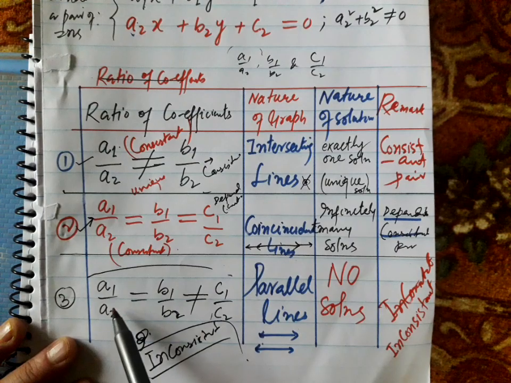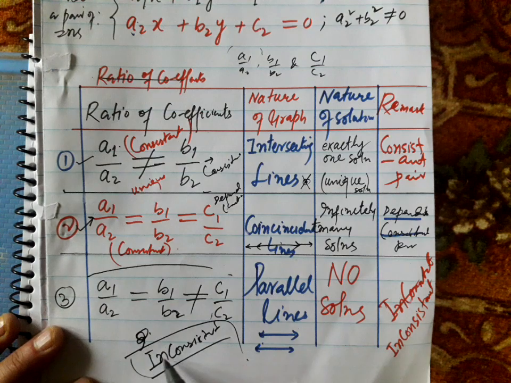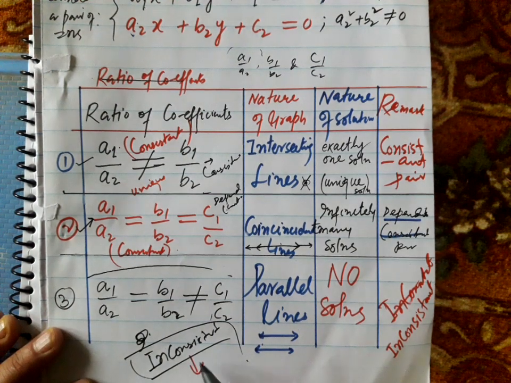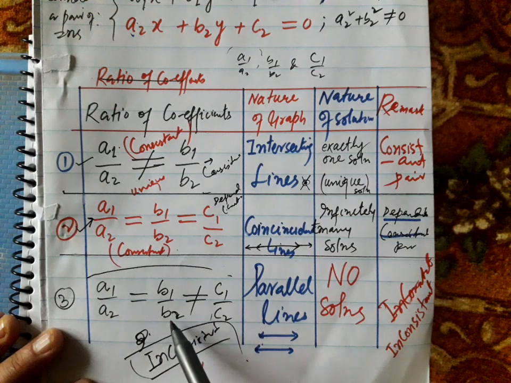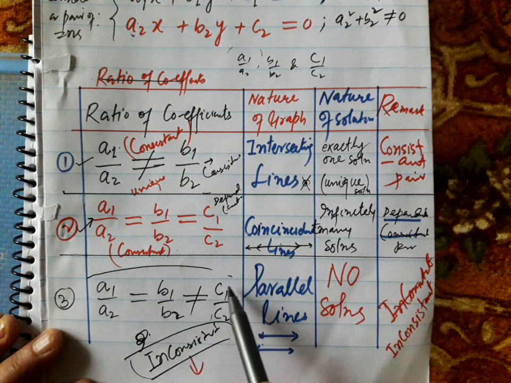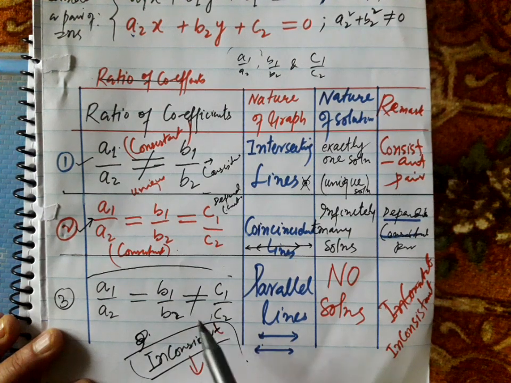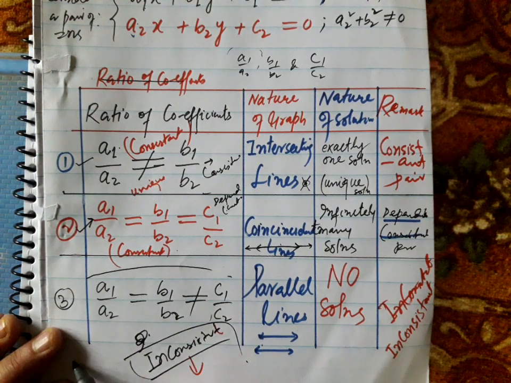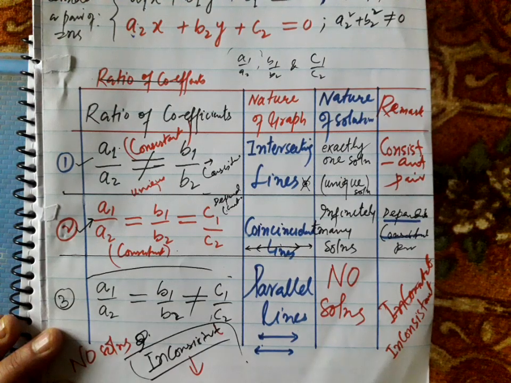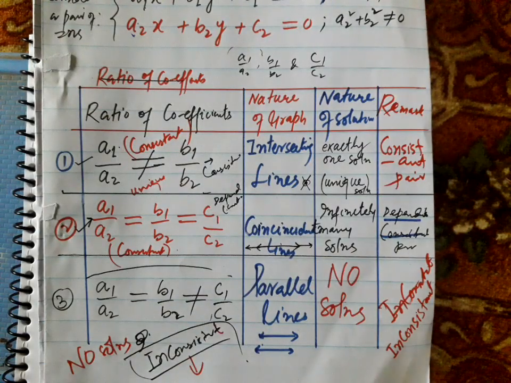In the third case, if a1 by a2 is equal to b1 by b2 is not equal to c1 by c2, then we call it an inconsistent pair. So there is only one condition for inconsistency, that is a1 by a2 is equal to b1 by b2 is not equal to c1 by c2, that is the ratio of coefficients of x and y are equal but not equal to the ratio of the constant terms. In that case we call it an inconsistent pair, and it will have no solutions. So now we can classify the pair of equations into consistent and inconsistent pair accordingly, keeping in view these three conditions.